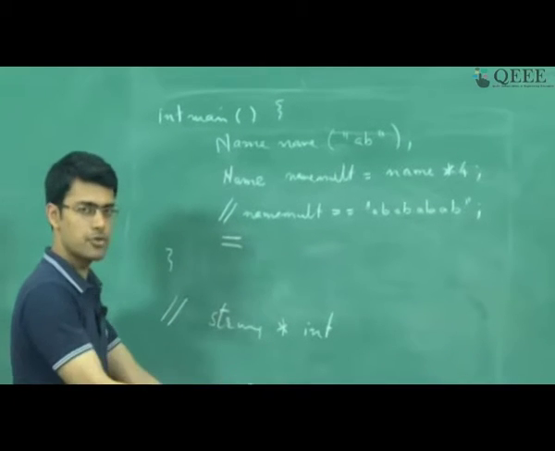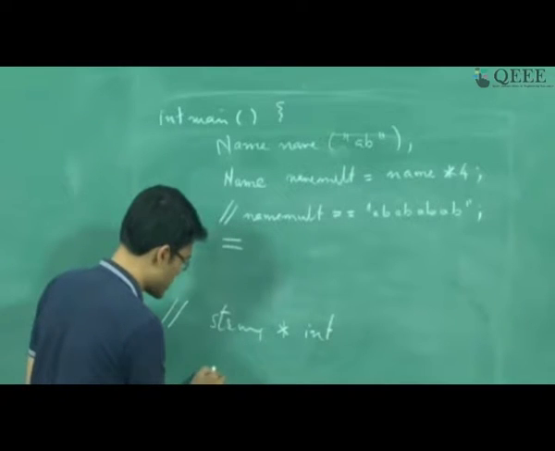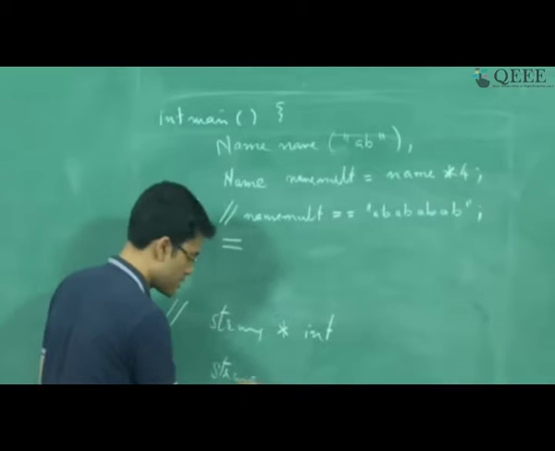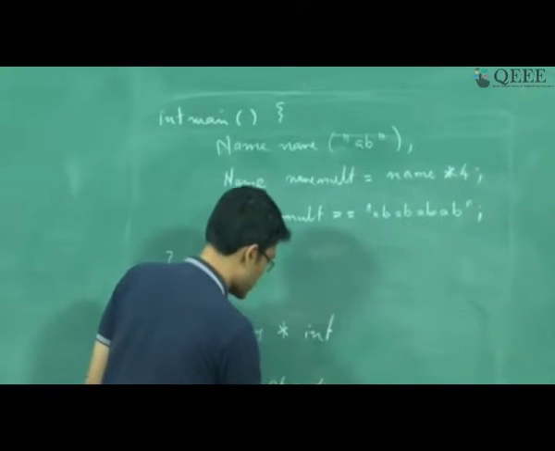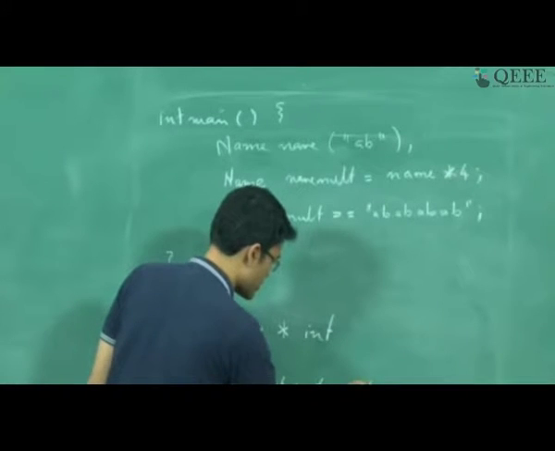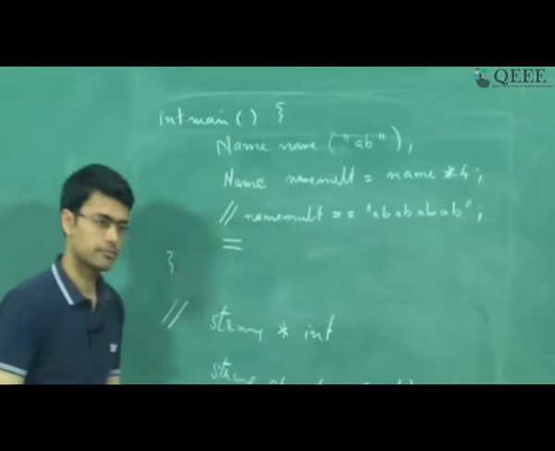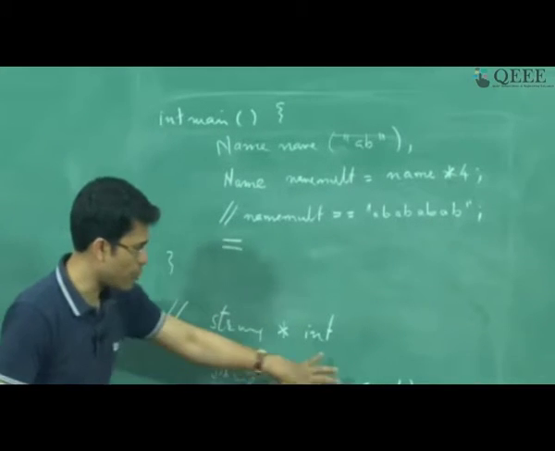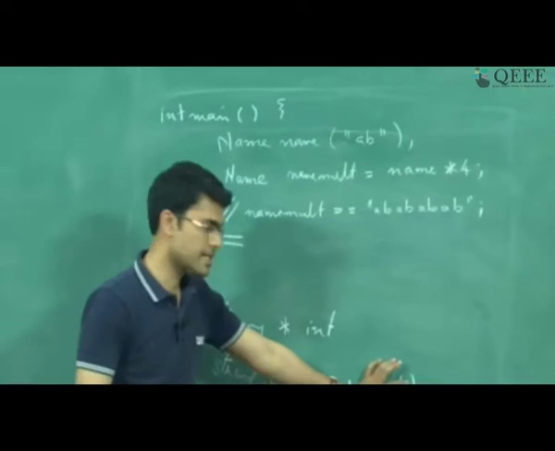So the way it needs to be defined for operator overloading is that I need to define it as string::operator star, which takes int as a parameter. What this indicates is that I need to define an operator star over an object of type string which takes integer as a parameter.